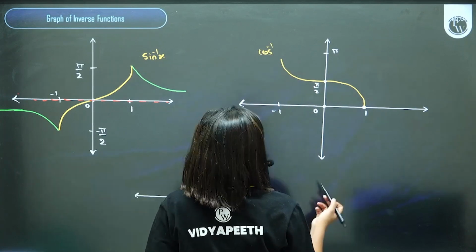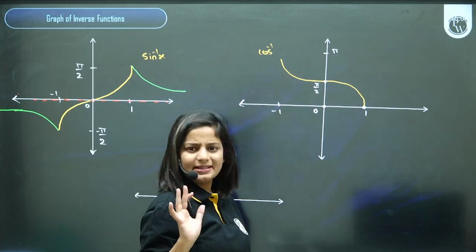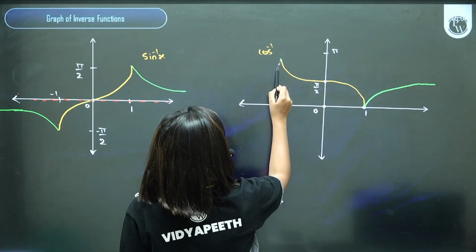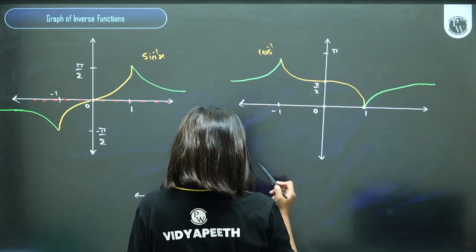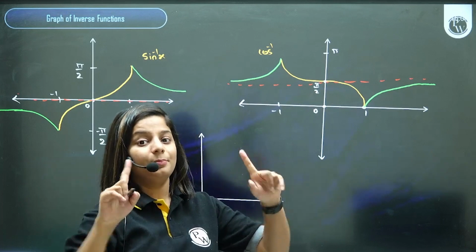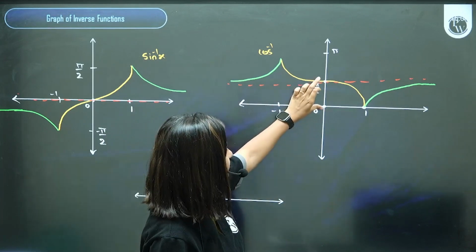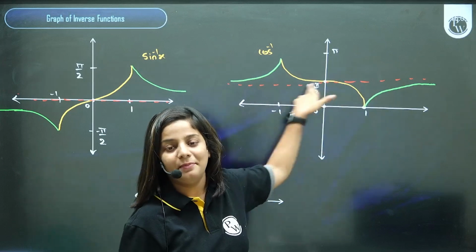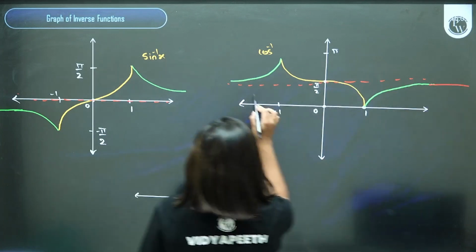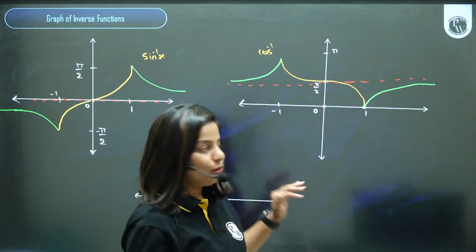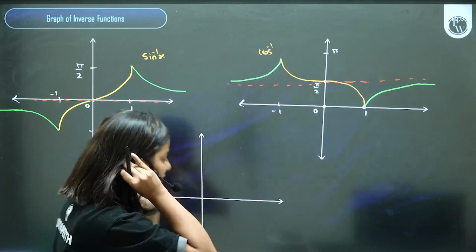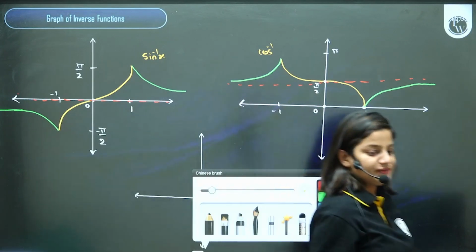ग्रीन कलर sec inverse ग्राफ. बच्चों इसको बस आप एक्सटेंड करोगे इस तरीके से, और यहाँ पे इस तरीके से. Look at this line, pi by 2. Do you also know that the PVB, principal value branch of sec inverse, is 0 to pi except pi by 2, because sec pi by 2 is not defined. So it's not touching your pi by 2 line. It's going almost parallel to your pi by 2 line, like an asymptote. Not touching pi by 2, but pi by 2 के करीब जा रहा है. So that's how we draw the graph of your sec inverse. Is that clear?